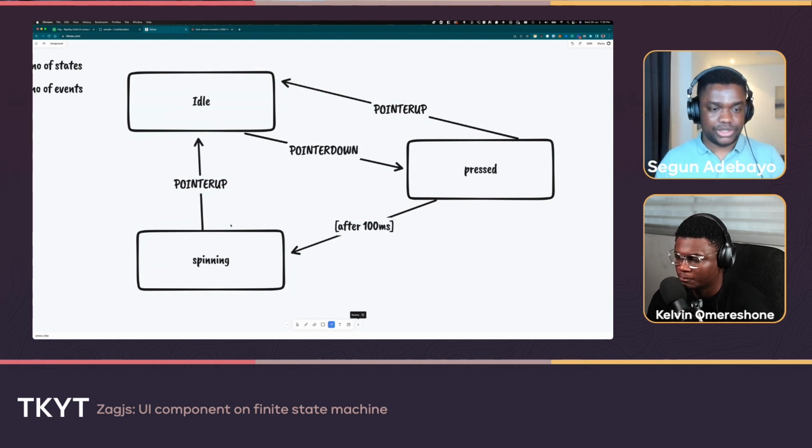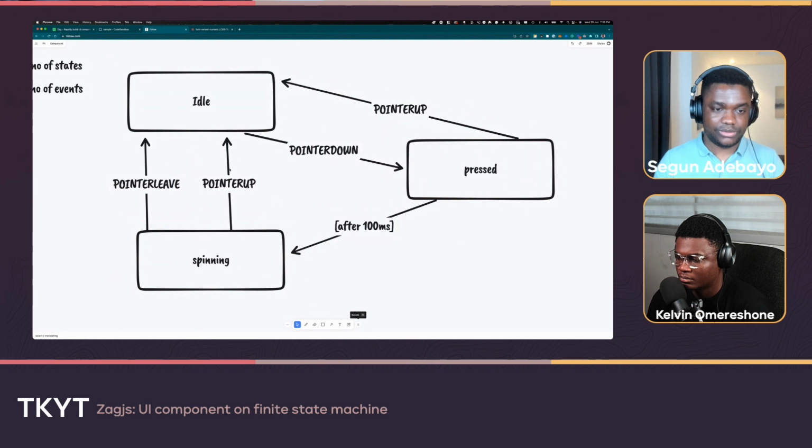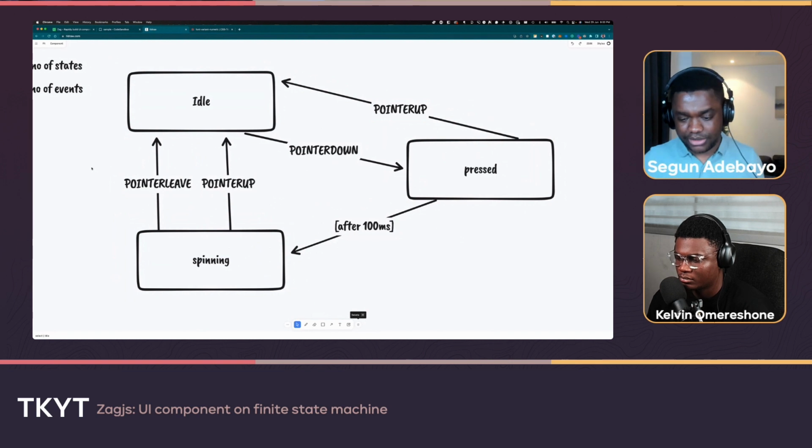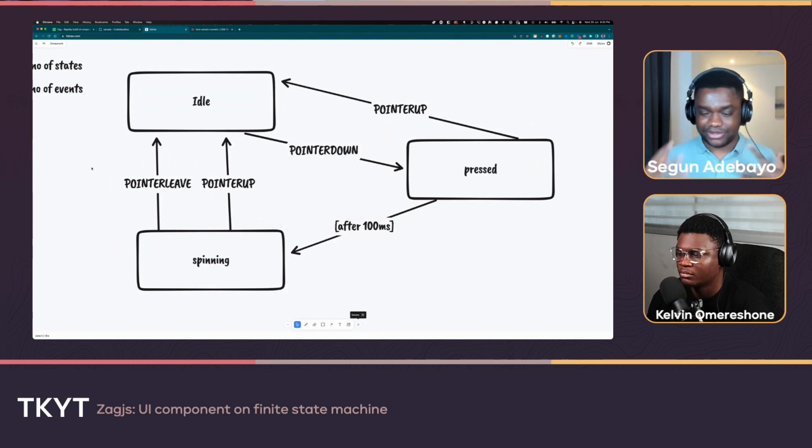Another thing you can do here is the other edge case we talked about, we can say something like pointer leave, or when you take your pointer out. So if your pointer leaves the button that you're currently interacting with, we can stop that spinning as well. In the end, you can see I'm just trying to model how the components should work.